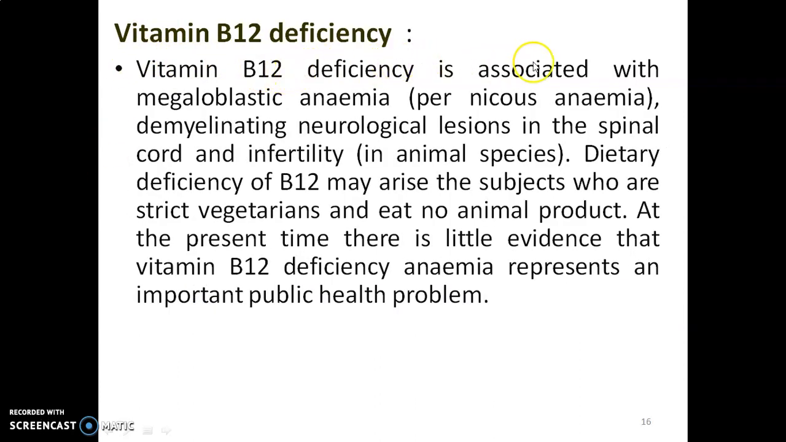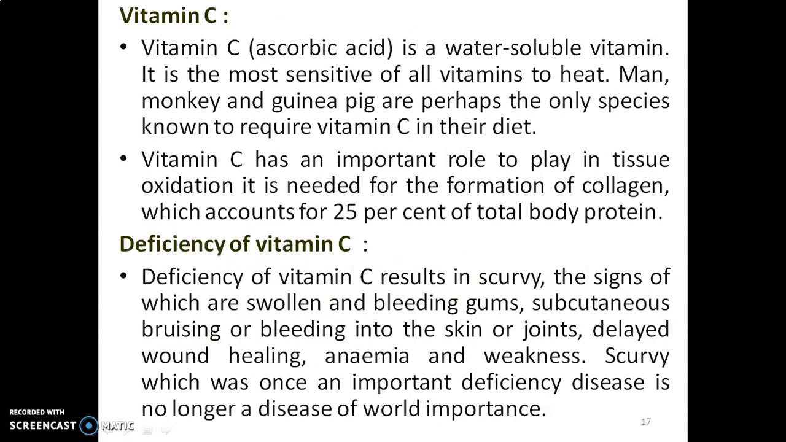Vitamin B12 deficiency is associated with megaloblastic anemia, pernicious anemia, demyelinating neurological lesions in the spinal cord, and infertility in animal species. Dietary deficiency of vitamin B12 may arise in subjects who are strict vegetarians and eat no animal product. At the present time, there is little evidence that vitamin B12 deficiency anemia represents an important public health problem.